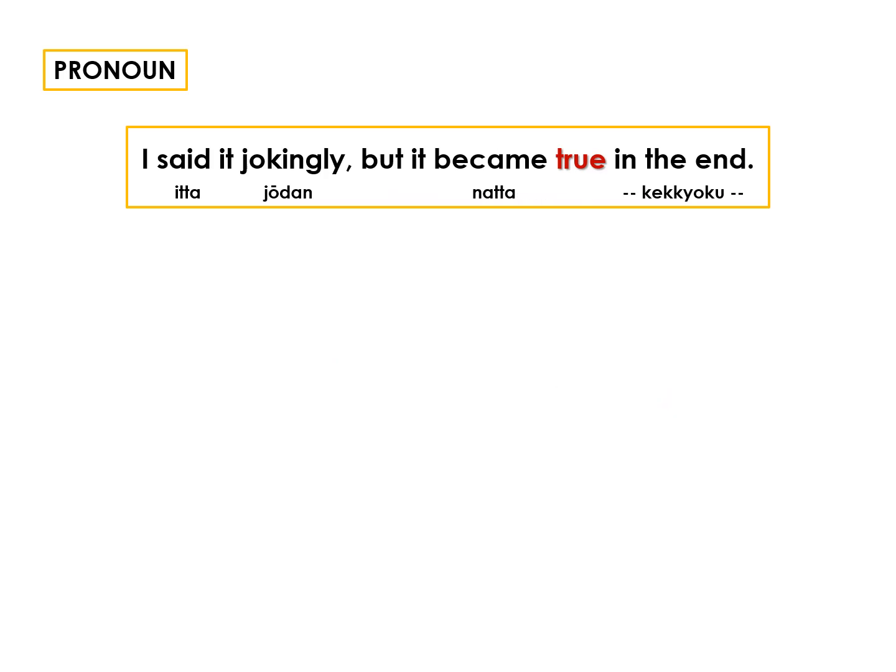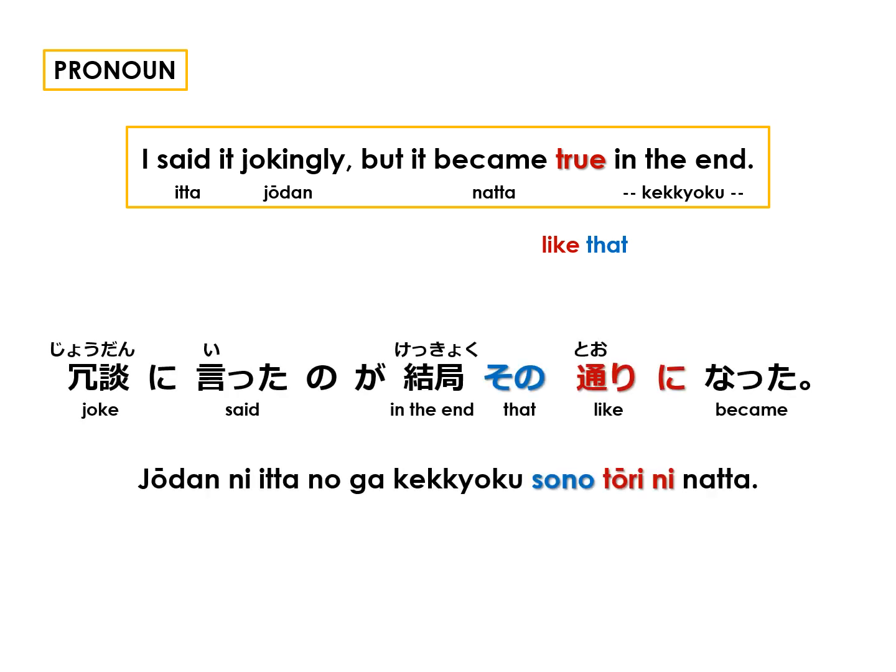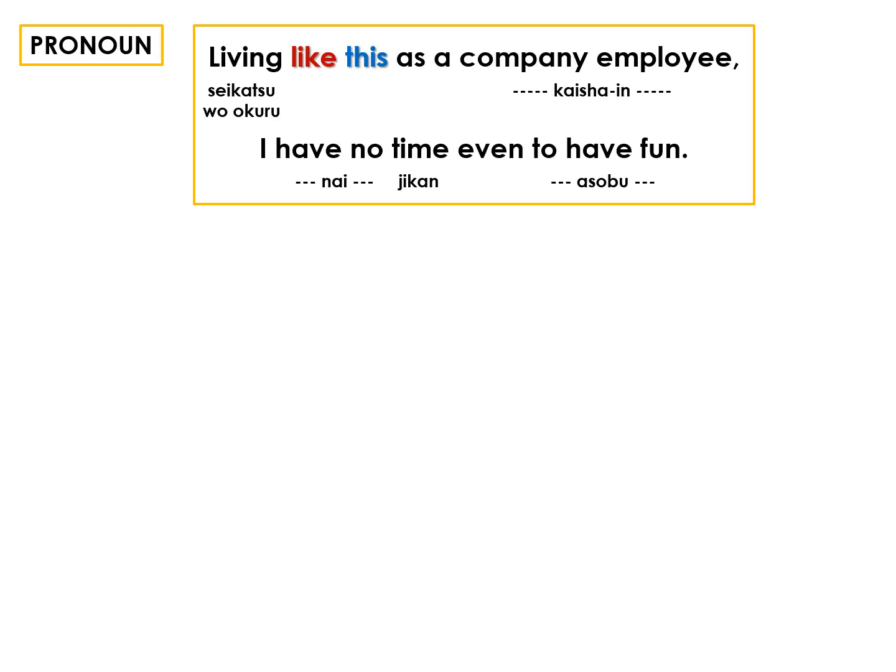I said it jokingly, but it became true in the end. You can also rephrase the sentence to, I said it jokingly, but it became like that in the end. Like that is その通り, and the whole sentence in Japanese, 冗談に言ったのが結局その通りになった。 Living like this as a company employee, I have no time to even have fun.